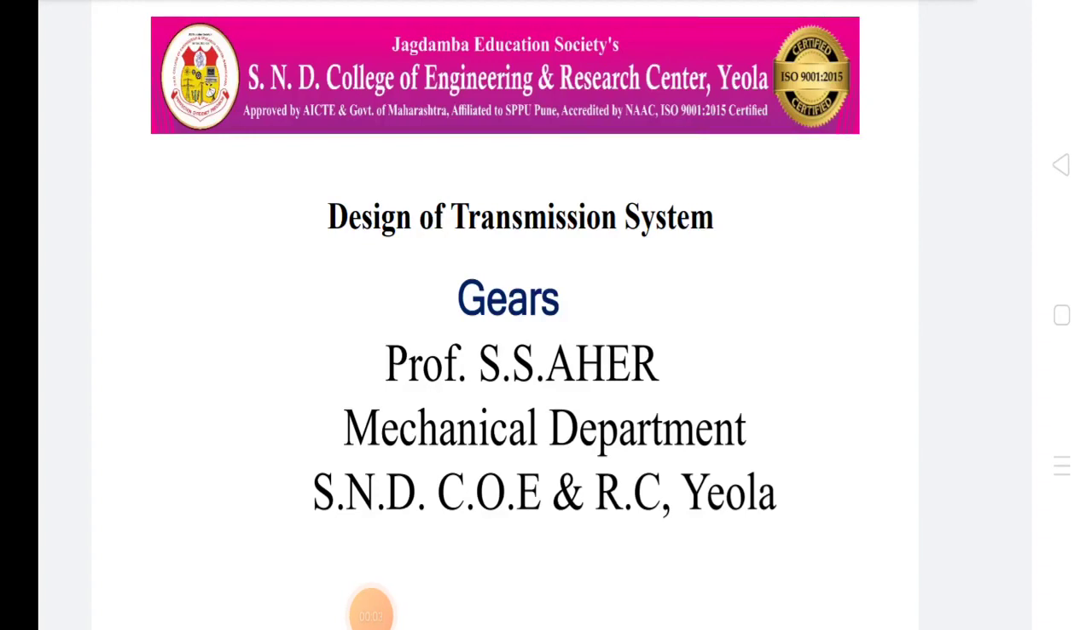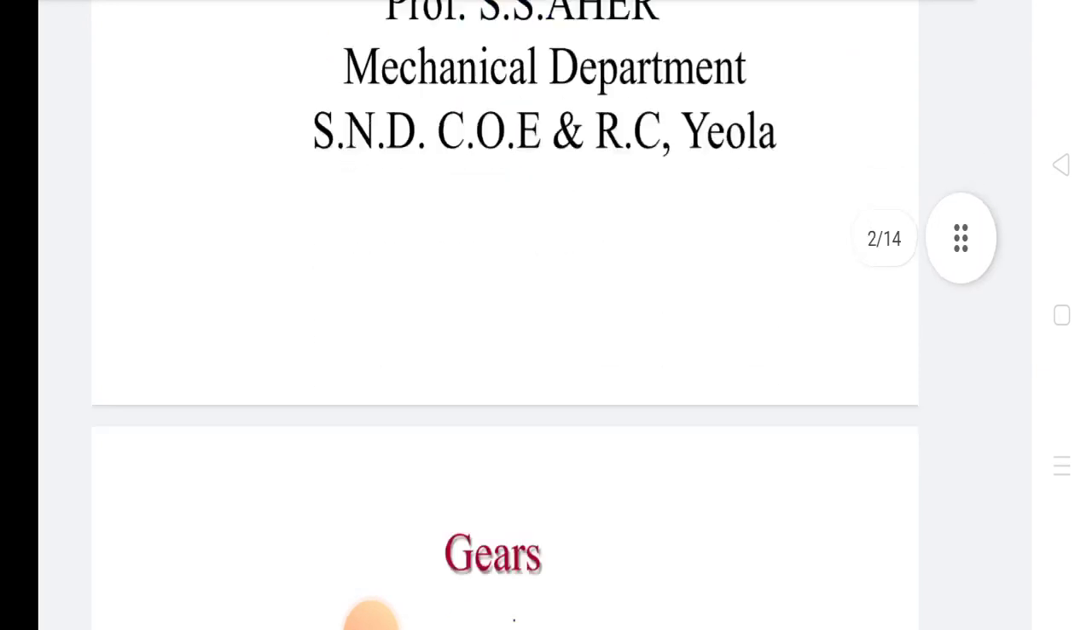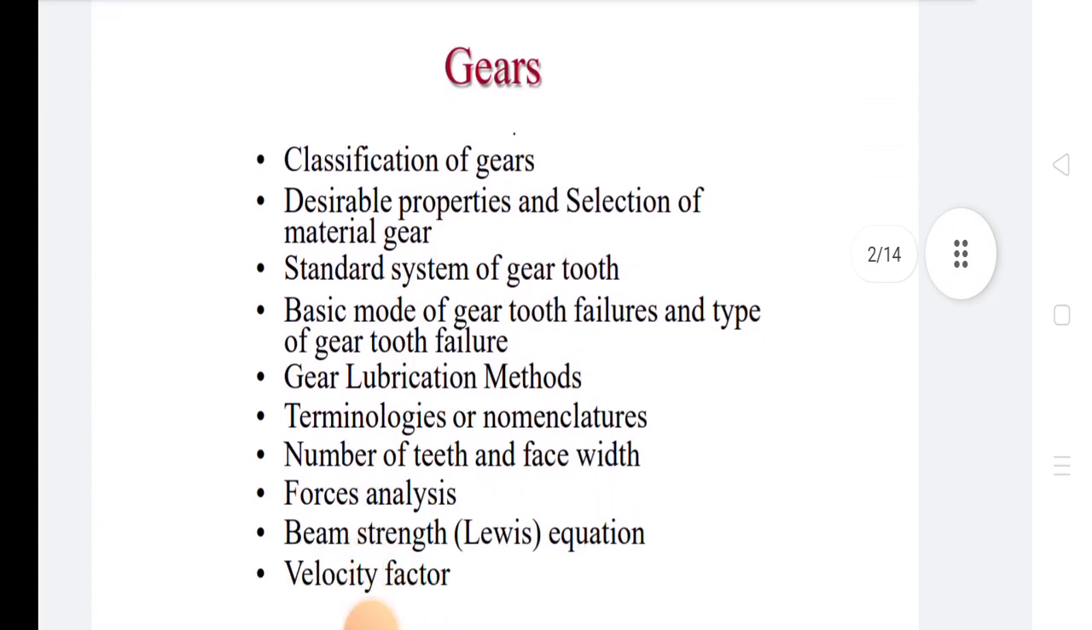Welcome all the students. Today we discuss in subject design of transmission system the gears. The gear drive is a positive drive and it is provided when the distance between the driver and follower is very small. Gears are defined as tooth wheels which can transmit power and motion from one shaft to another shaft by means of successive engagement of teeth.